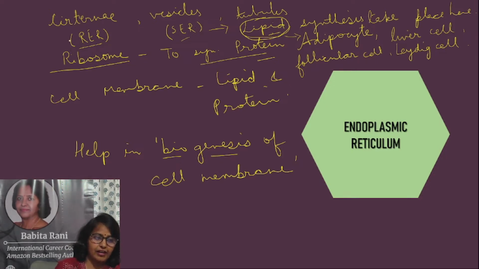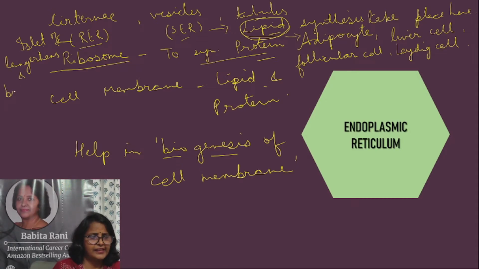Now RER synthesizes protein, this is the site of protein synthesis. So where do you think RER may be present? This is present more in the islets of Langerhans, which are a part of the pancreas, and in brain cells.